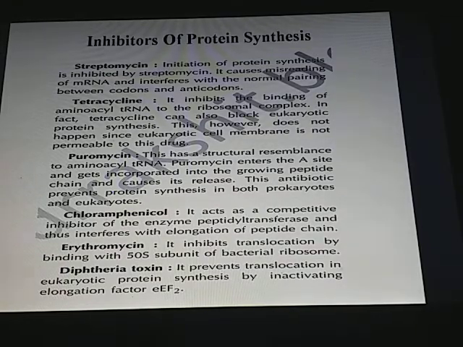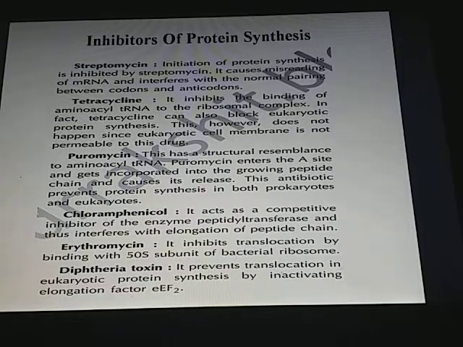Puromycin: this has a structural resemblance to the amino acyl tRNA. Puromycin enters the A site and gets incorporated into the growing peptide chain and causes its release. This antibiotic prevents protein synthesis in both prokaryotes as well as in eukaryotes. Chloramphenicol: it acts as a competitive inhibitor of the enzyme peptidyl transferase and thus interferes with elongation of the peptide chain. Erythromycin: it inhibits translocation by binding with the 50S subunit of bacterial ribosome. Then diphtheria toxin: it prevents the translocation in eukaryotes.